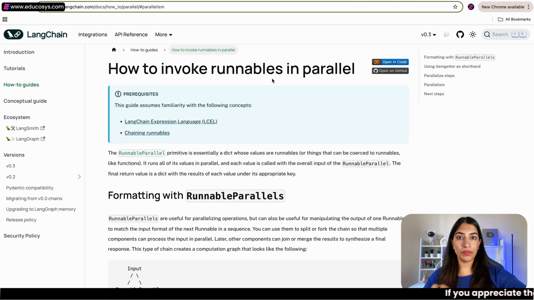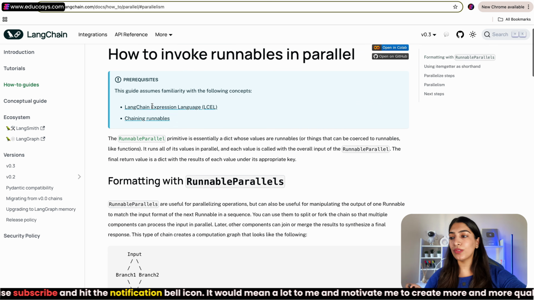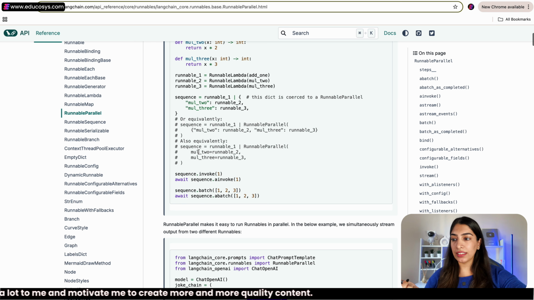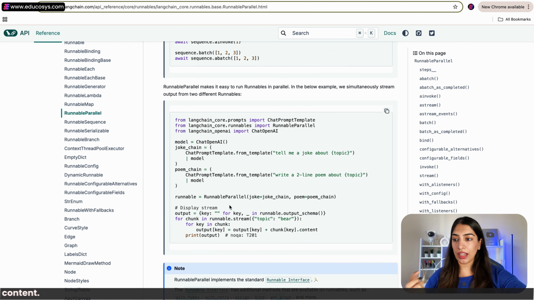Coming to invoking runnables in parallel, we can use something called RunnableParallel. And here in the diagram also they have shown that the same input is given to multiple branches and then they combine later. If you want to see the code example, you can just click on this and we can see the examples over here. So we can just call RunnableParallel. Let's see this example. This is very nice.